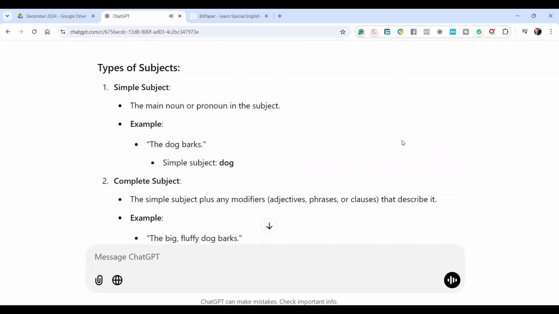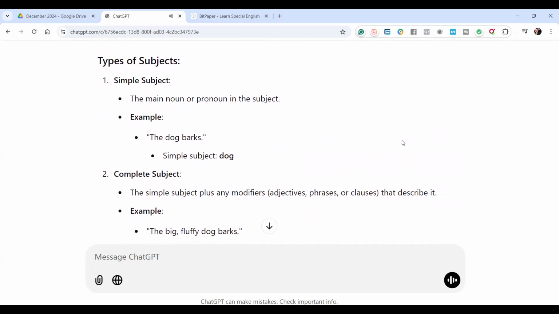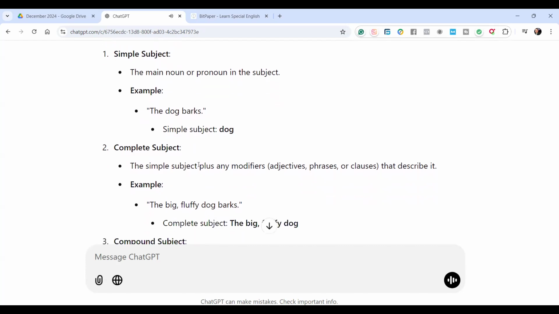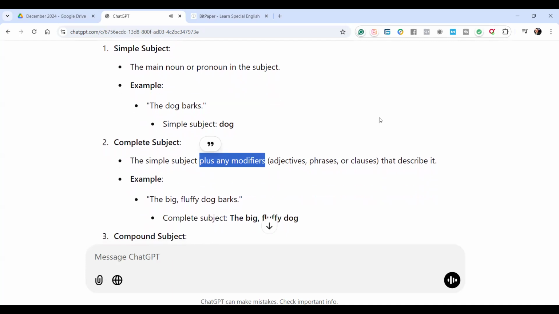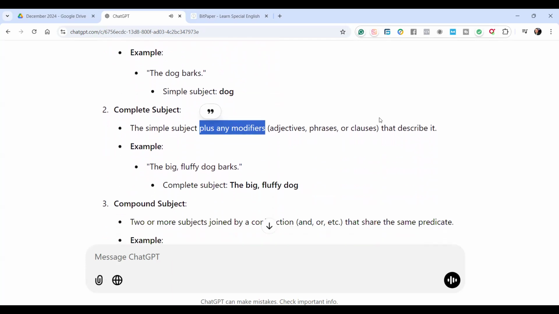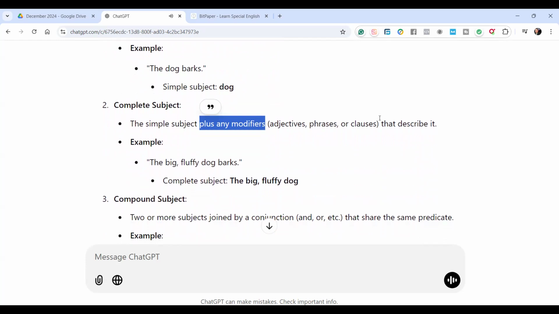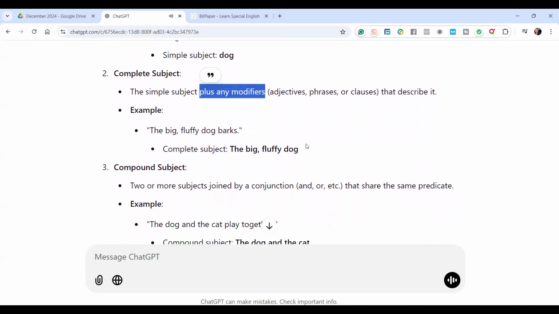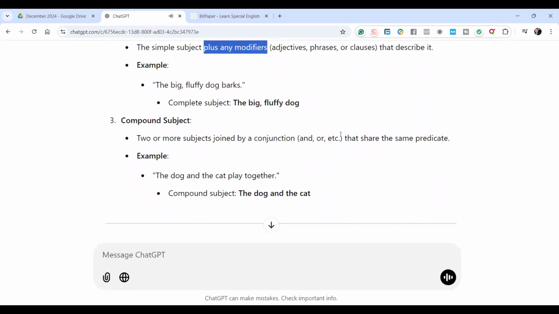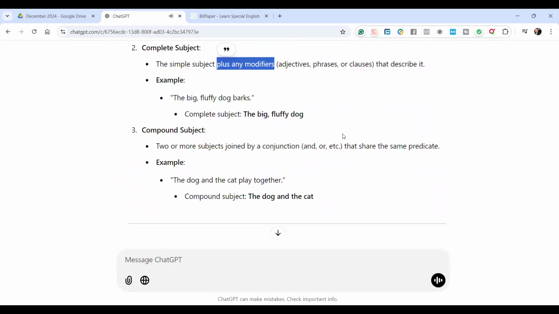Types of subjects. 1. Simple subject, the main noun or pronoun in the subject. Example, the dog barks. Simple subject, dog. 2. Complete subject, the simple subject plus any modifiers, adjectives, phrases, or clauses that describe it. Example, the big fluffy dog barks. Complete subject, the big fluffy dog. 3. Compound subject, two or more subjects joined by a conjunction, and or etc., that share the same predicate. Example, the dog and the cat play together. Compound subject, the dog and the cat.